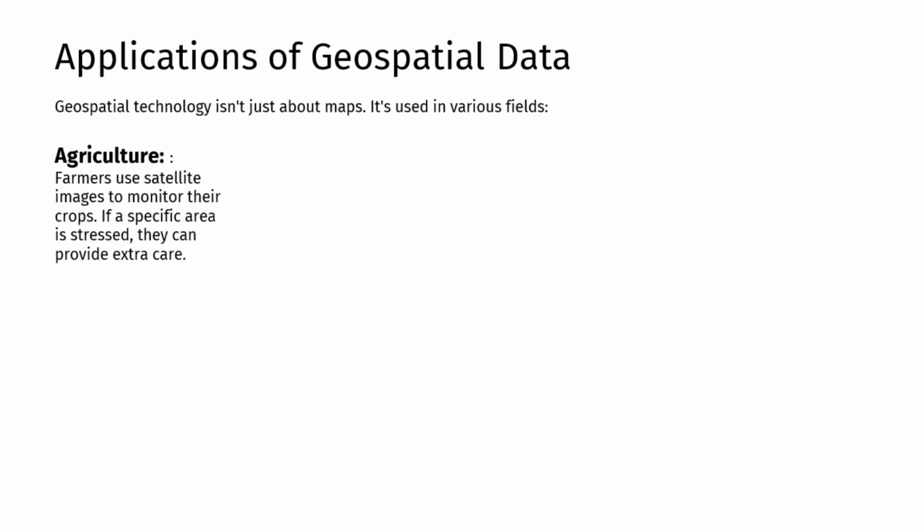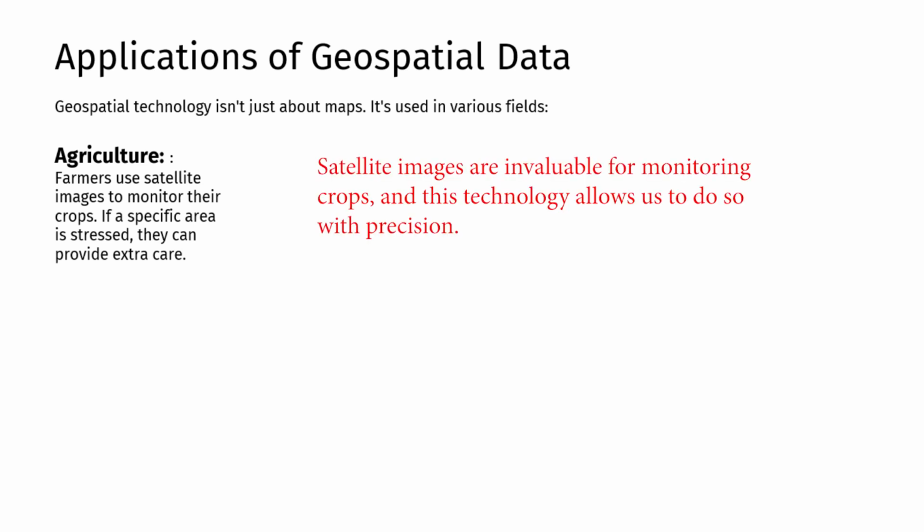Now, let us explore some applications of geospatial data and satellite image analysis. The first one we have here is agriculture. In agriculture, farmers, policymakers, and humanitarian organizations harness the power of geospatial technology. Satellite images are invaluable for monitoring crops, and this technology allows us to do so with precision.